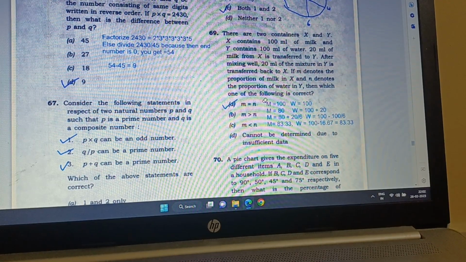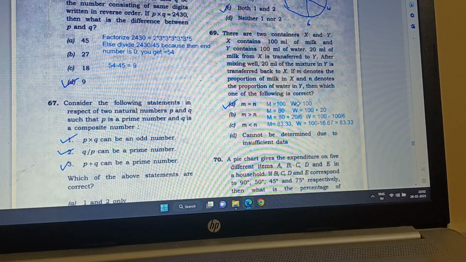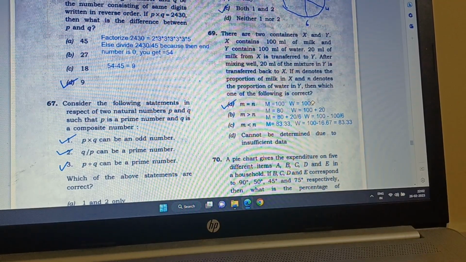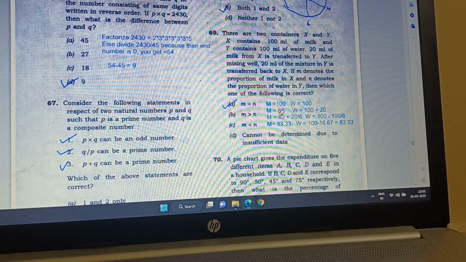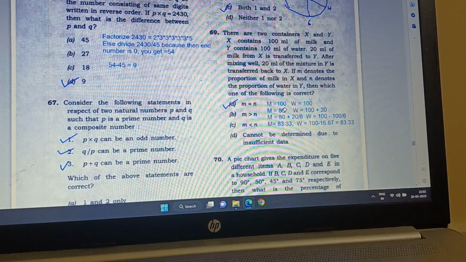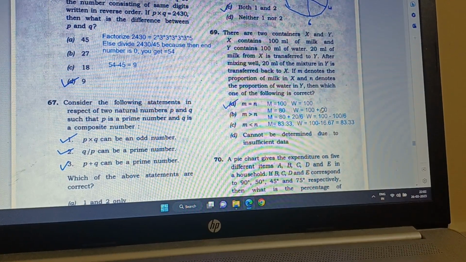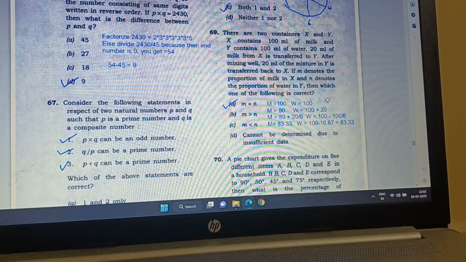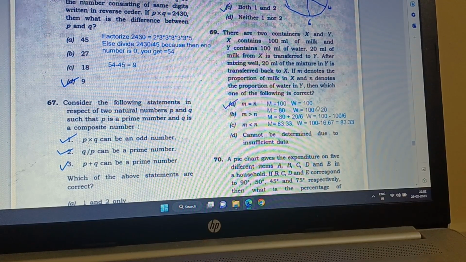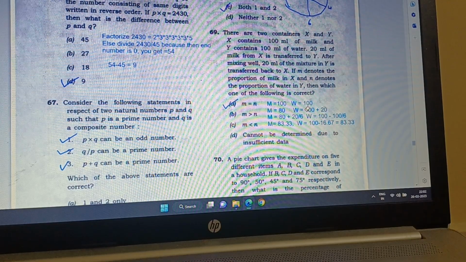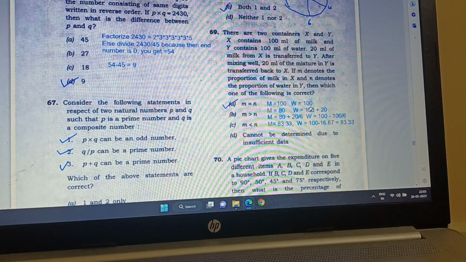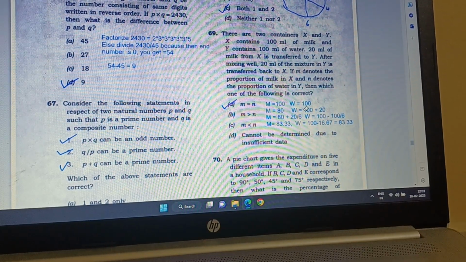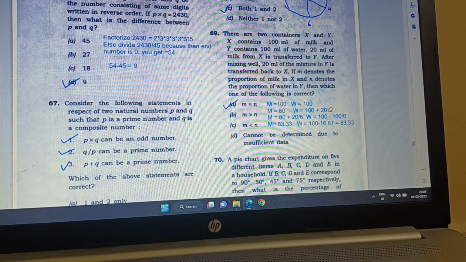So in the first step, we start with milk equal to 100 in X and water equal to 100 in Y. So these are X and Y, and I am putting them next to one another. When 20 milliliter is taken, milk left is 80, and here water is 100 and milk is 20. So this Y becomes 120. Now it is thoroughly mixed. So 20 out of 120 is milk, and the rest is water, not exactly 80 percent, but almost. Then again 20 milliliter is taken back.